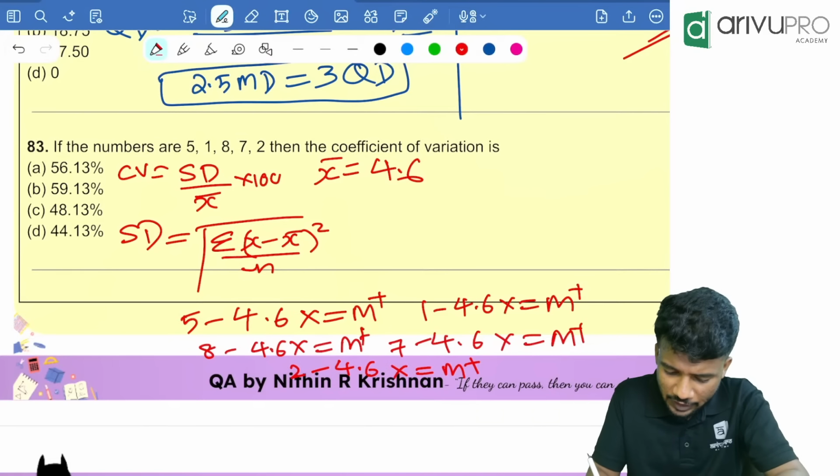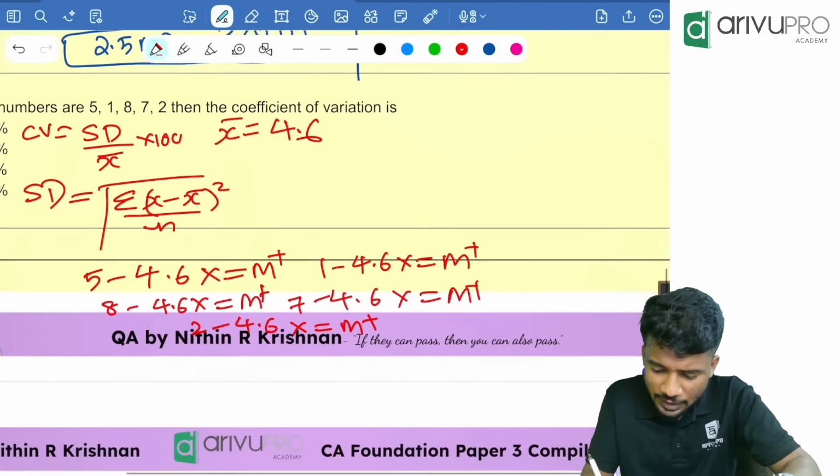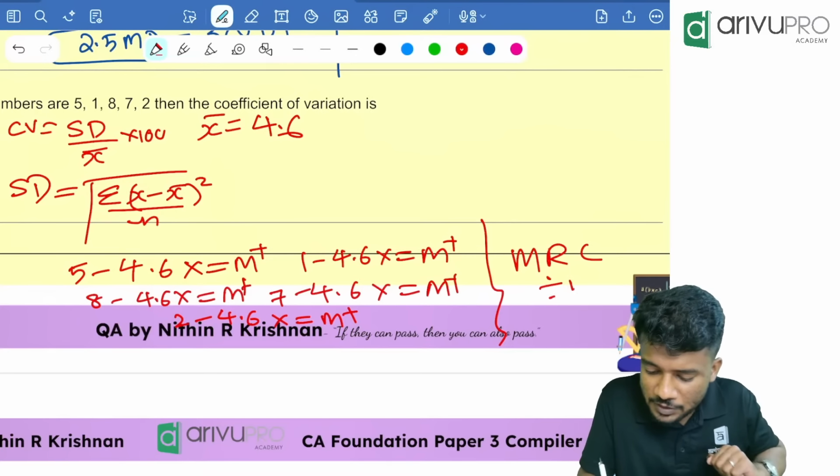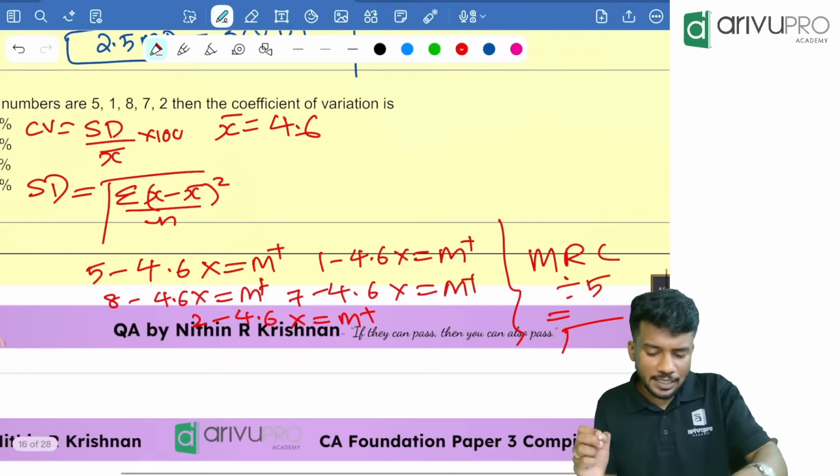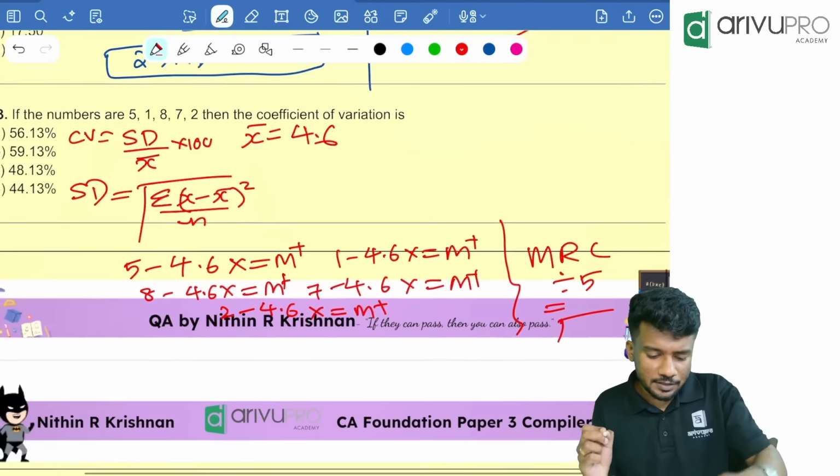M plus, then you will click what? The MRC, then divide by what? N is how much? How many terms are there? 5 terms are there. Then click what? Equal to, then root. You will get the answer. Just do it. Clear the memory first.